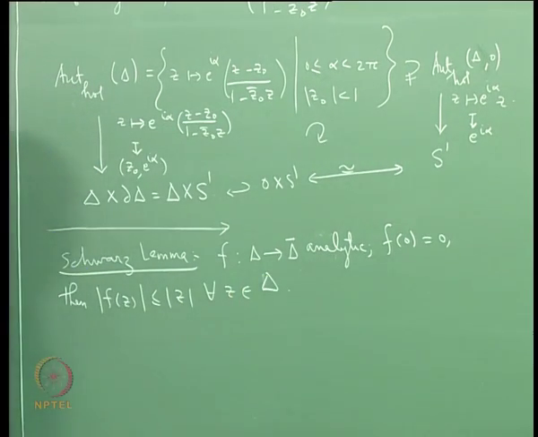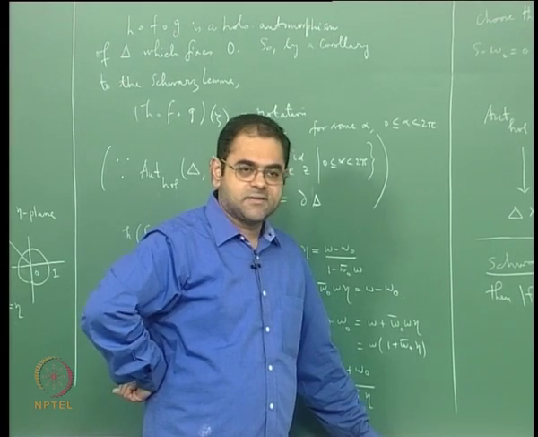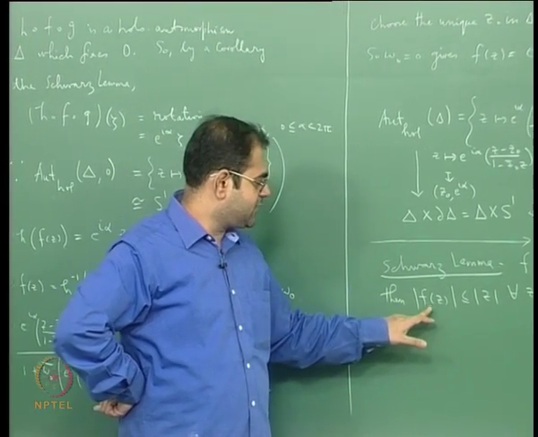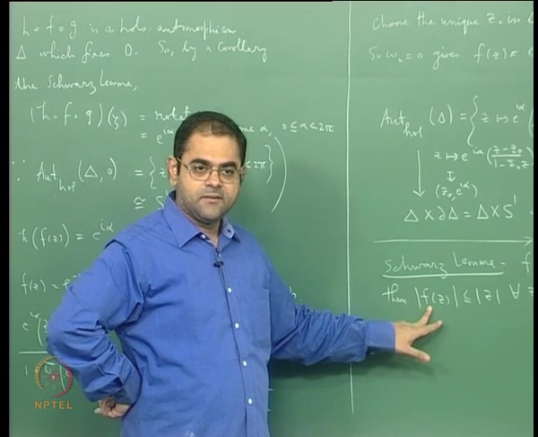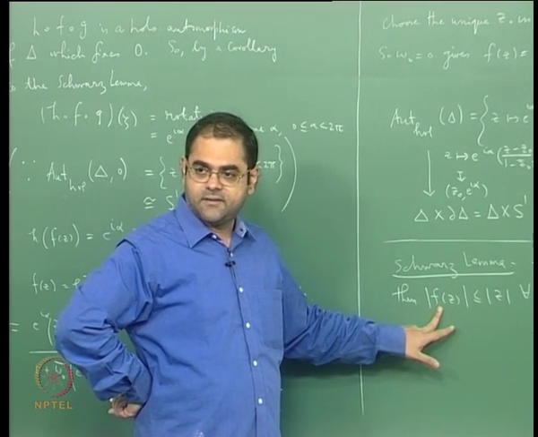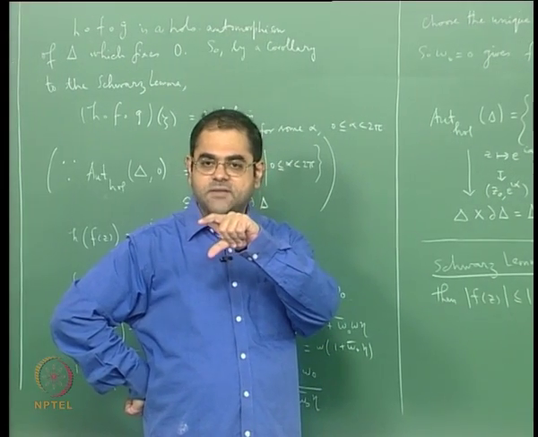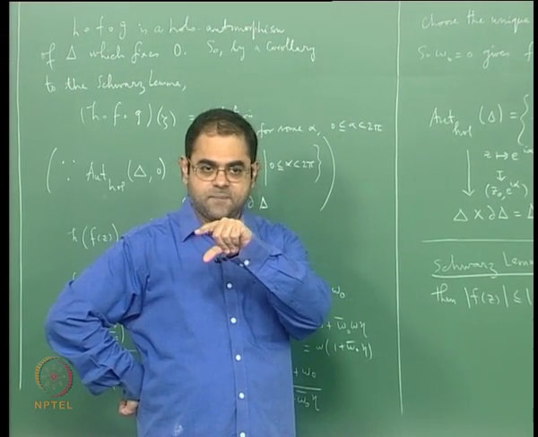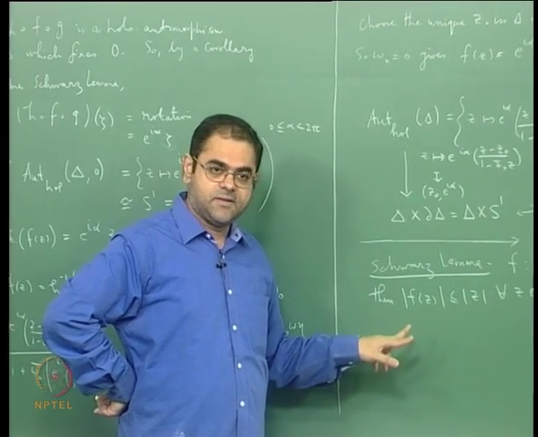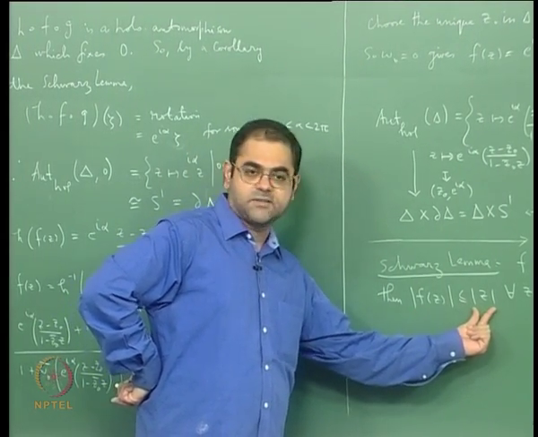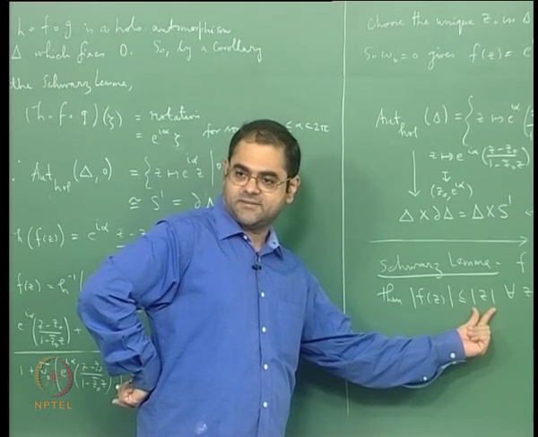This is Schwarz's lemma, which already tells you that any analytic mapping of the unit disk is a contraction, in the sense that if you measure the distance from the origin, then it is a contraction. The mod f(z) is just the distance from the origin of the image f(z) of the point z under f, and the distance from the origin of the image cannot exceed the distance from the origin of the source point. That is what it says.